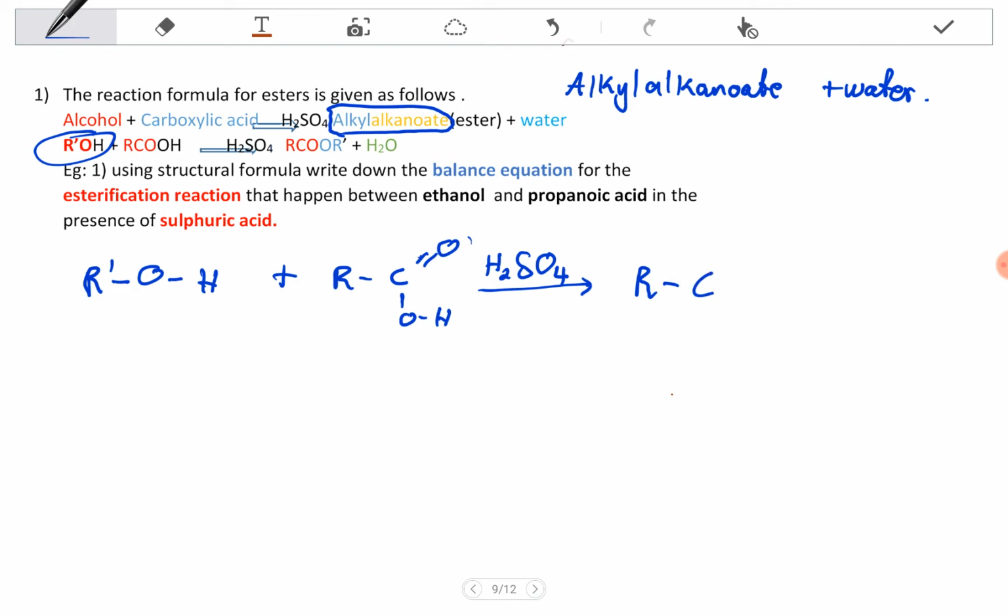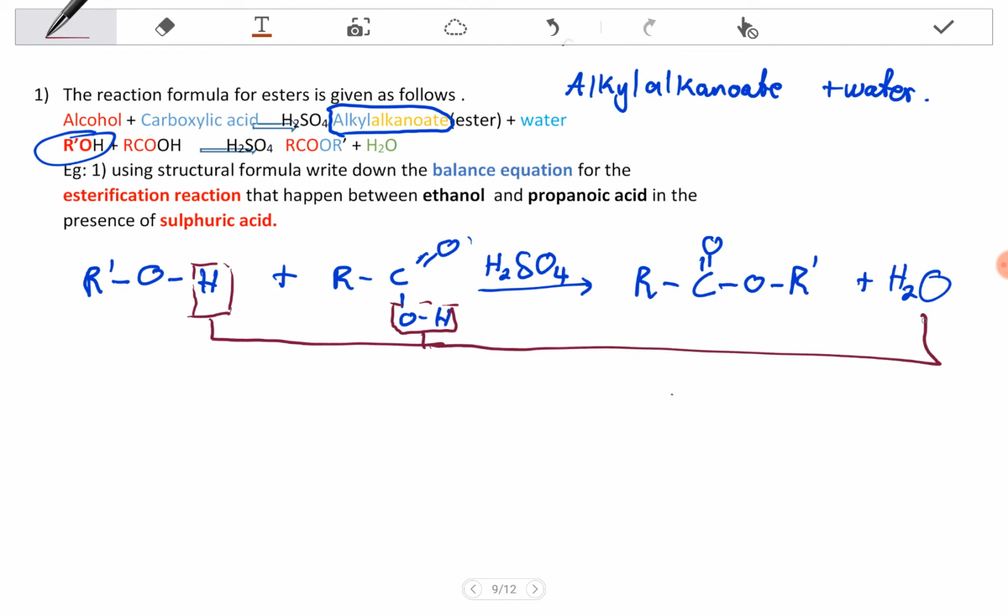You will get something like this. Okay, so you have RC double bond O R prime. You see it's here, RCOOR prime plus H2O. So that's water. Then now let's check how this is formed. Here there's a process called condensation. We extract this, and on this one we extract this, to get water.